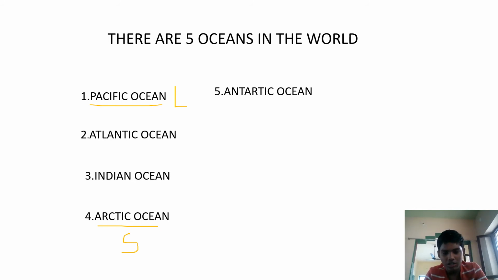And Atlantic Ocean is the second biggest ocean, and also Indian Ocean. We all know about Indian Ocean. It is slightly below the Indian subcontinent. These are the five oceans. Once again, we will revise the oceans in the world: Pacific Ocean, Atlantic Ocean, Indian Ocean, Arctic Ocean, and Antarctic Ocean. These are the five oceans present in the world.